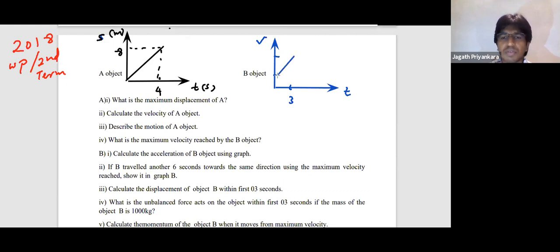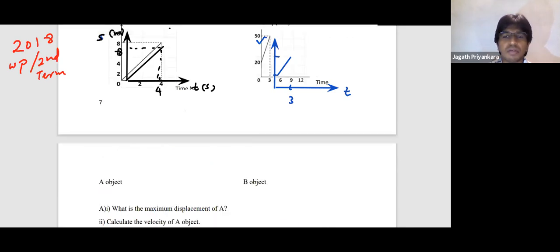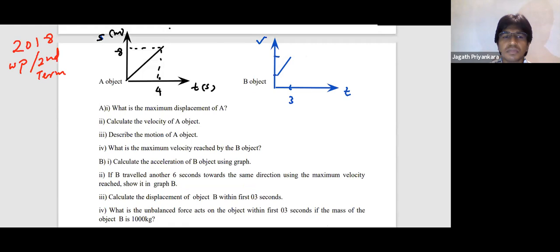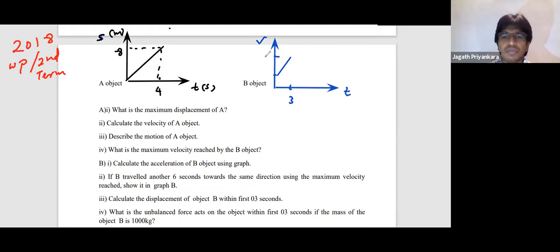So you got the printout, you can view that one directly. Here 20 and here 50. Right, now let's see part 1, the answer.